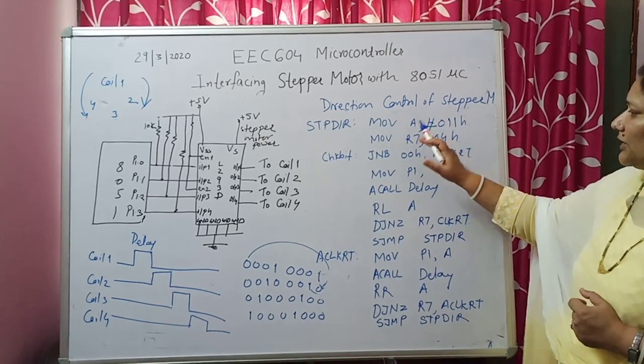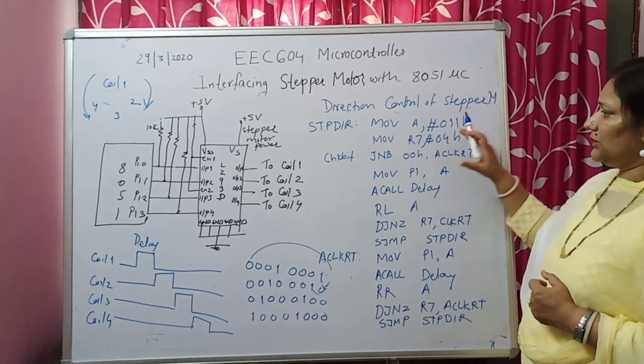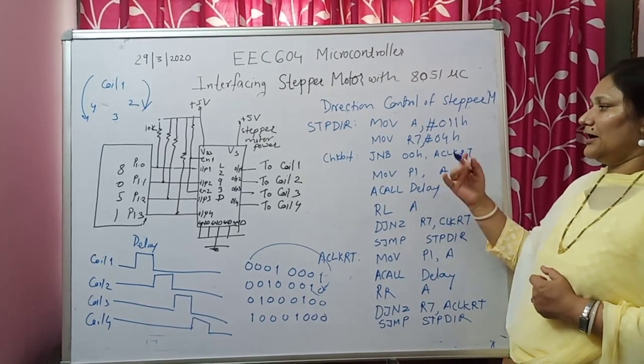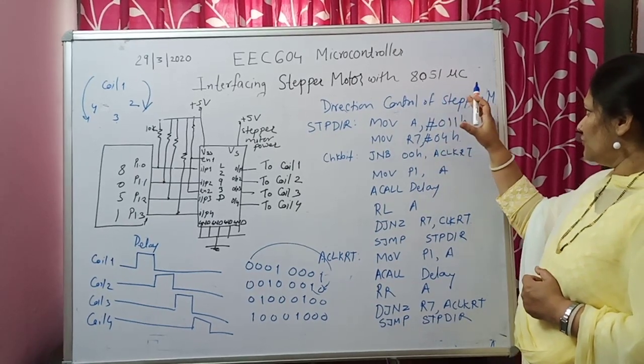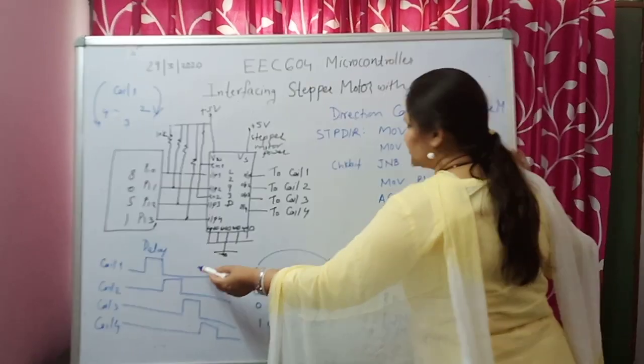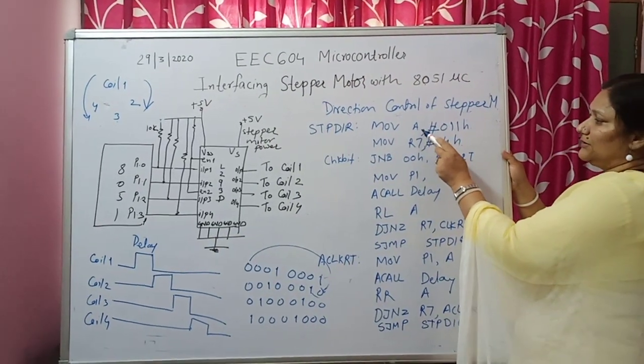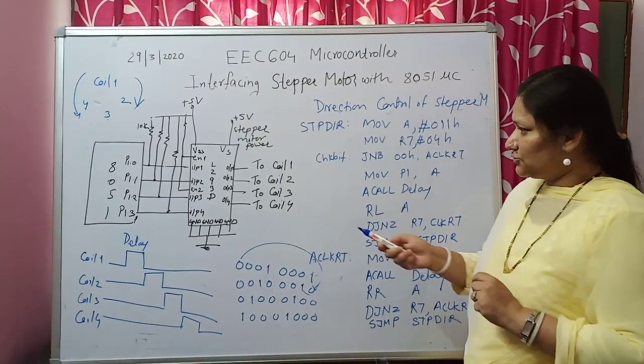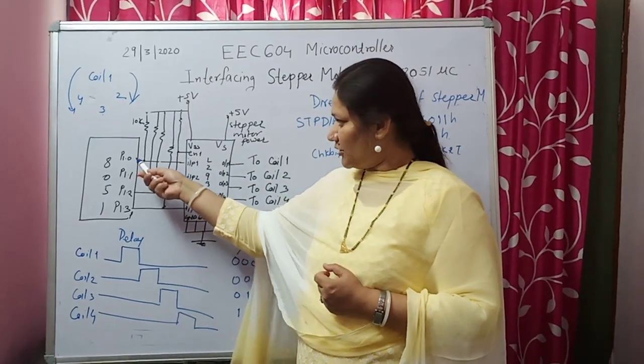We are rotating the stepper motor in the clockwise direction, and we want to rotate it in the anti-clockwise direction. For that, to generate this sequence, we have to take some data in the accumulator. You know that coil 1 is connected to port 1.0.